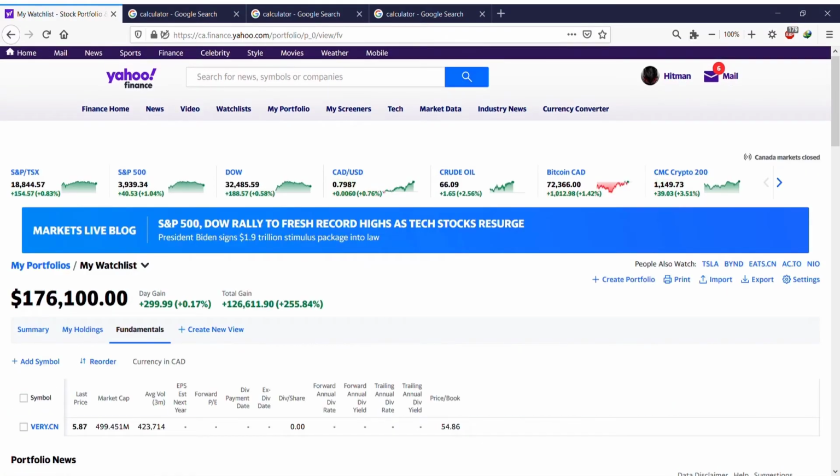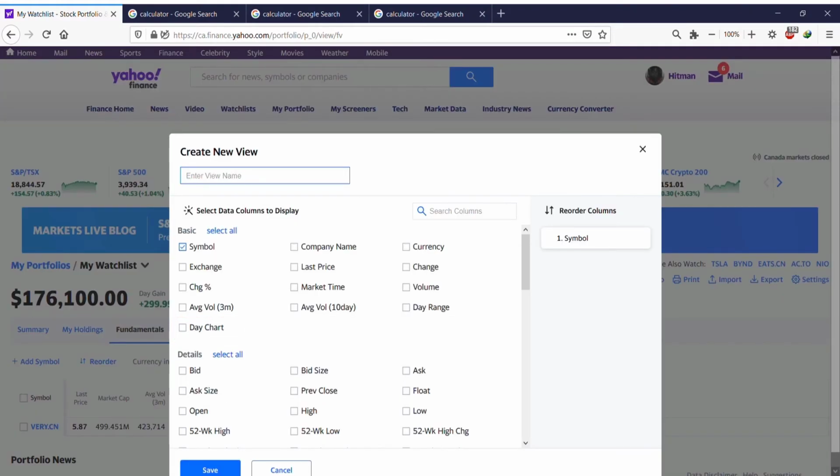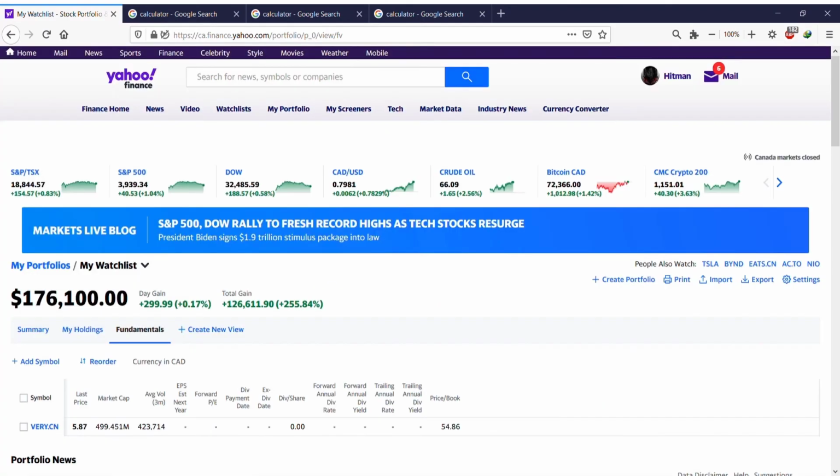Fundamentals, I really don't know what they are. Market cap, average volume, EPS, forward P/E, dividends, forward annual rate, forward dividends. So these are the fundamentals, some of the statistics you can see. I'm not going to talk about them. If you click on create new view, you can, for example, select to show you symbol, exchange, percentage of change, average volume for 3 months. These are the things you can play with and learn yourself.